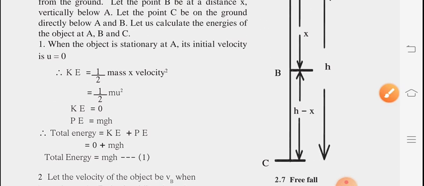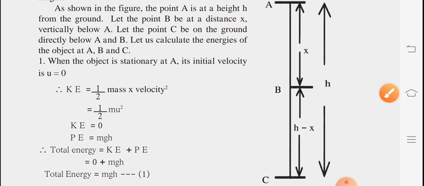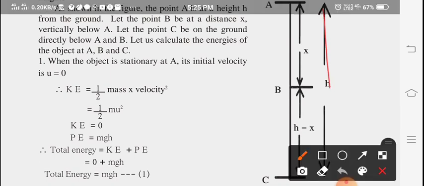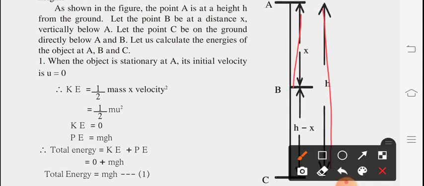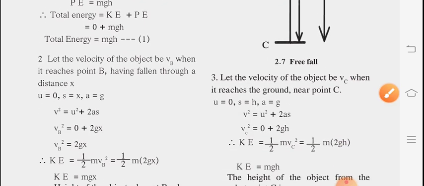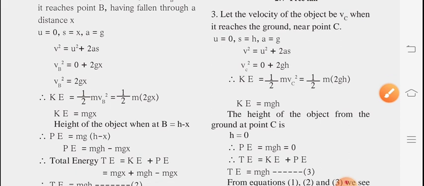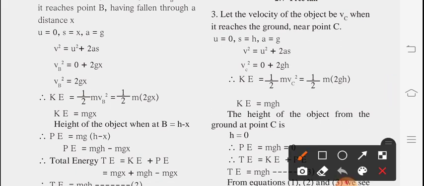You can observe here, the total height is h, this much distance is x, so the remaining height will definitely be h minus x. That is why we are taking the height at point B as h minus x. So potential energy is mg into h, but the height is h minus x, so we can open this bracket: mgh minus mgx.